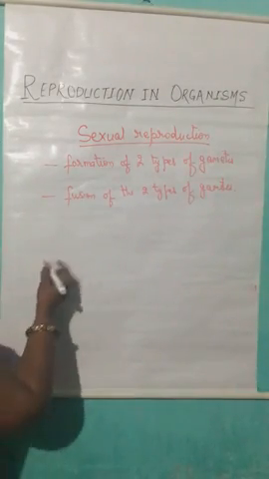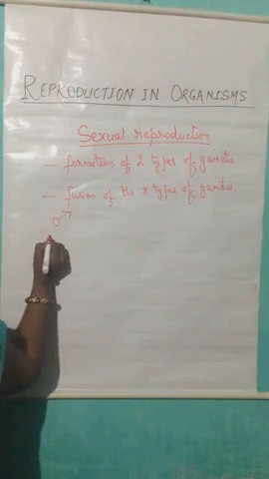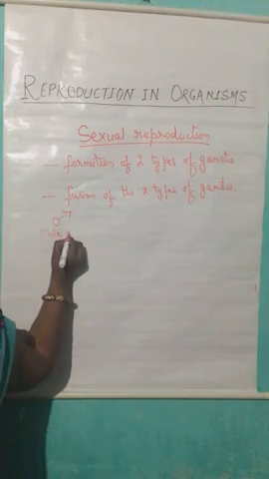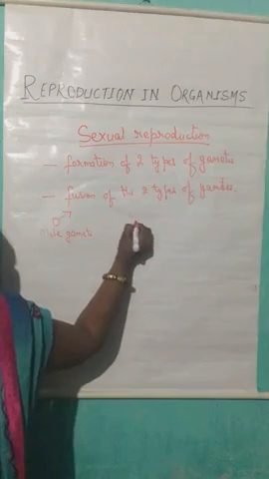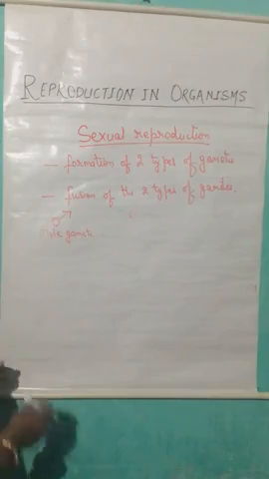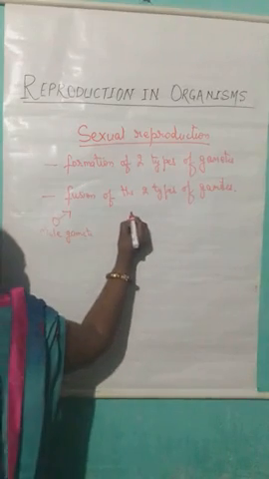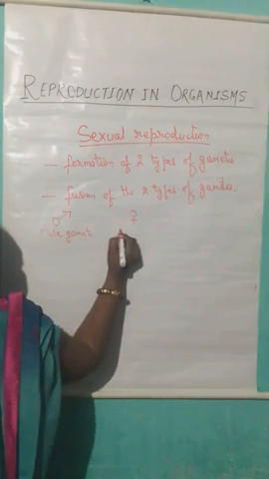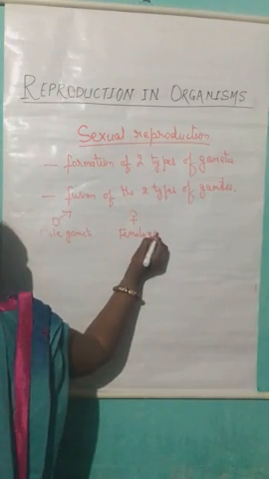In case of animals, the male produces male gametes and the female produces female gametes.